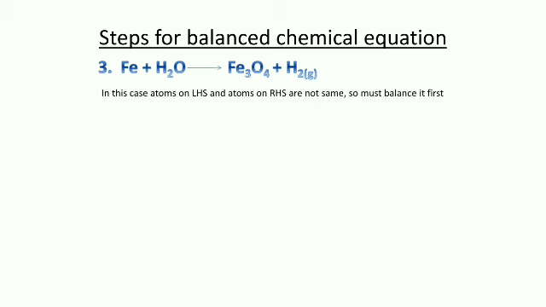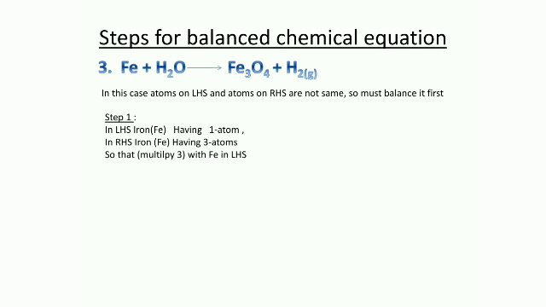And the next is the steps for balancing a chemical equation, and it's a reaction of iron in aqueous solution forming iron oxide with the evolution of hydrogen gas. In this case, the atoms on the LHS and the atoms on the RHS are not the same, so it must be balanced first.